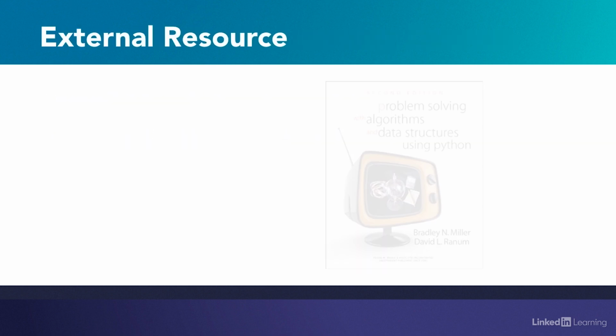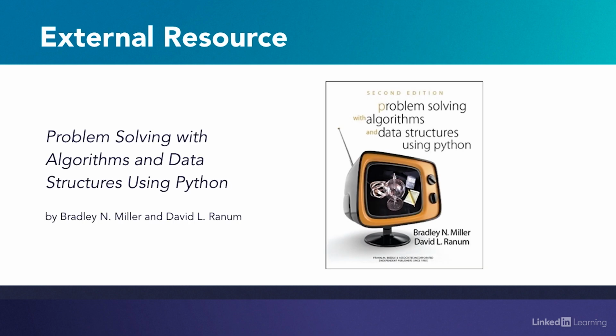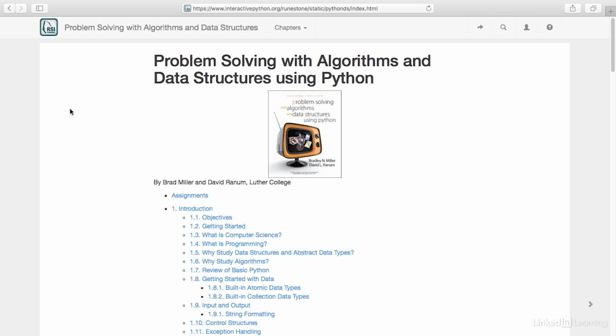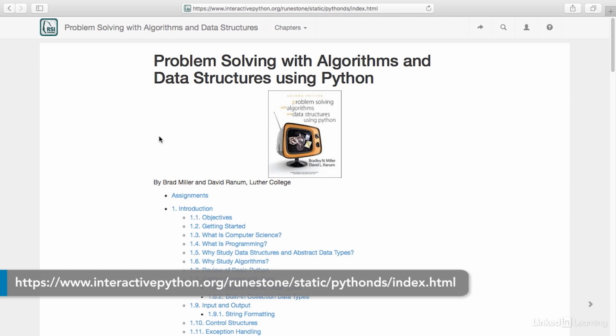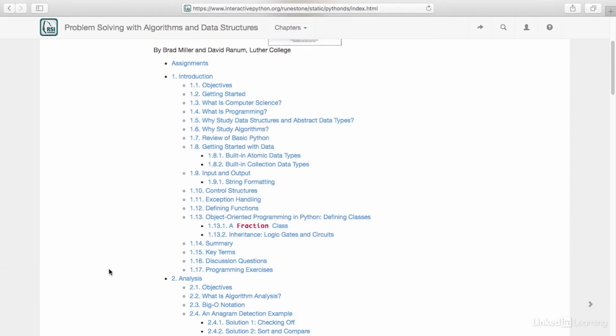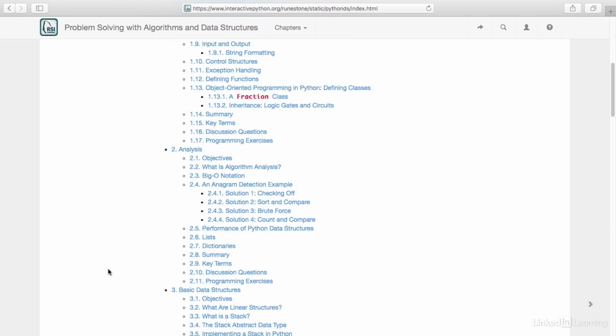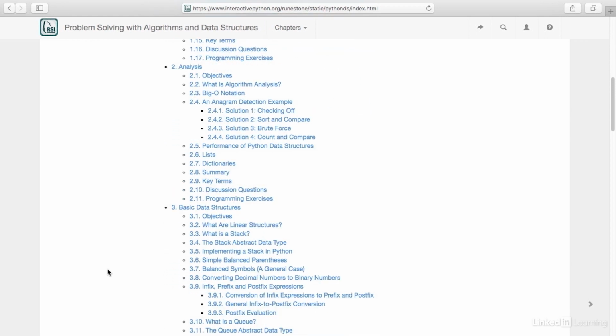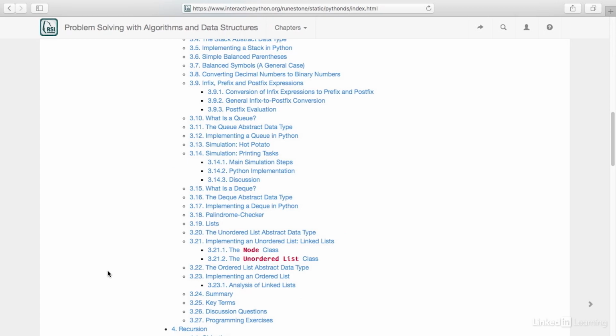A high-quality external resource that I really recommend is a book called Problem Solving with Algorithms and Data Structures Using Python. It's written by Brad Miller and David Ranum and is available freely online. You can find the website at interactivepython.org. In addition to covering all that we covered in the course, like stacks, queues, and deques, it also touches on linked lists, other data structures, and even recursion.